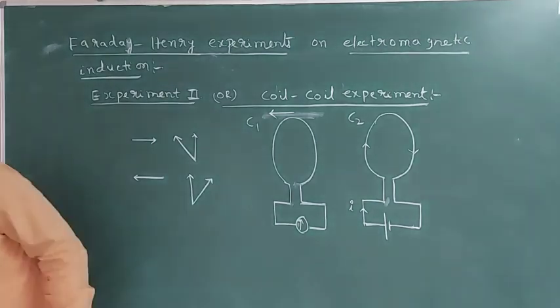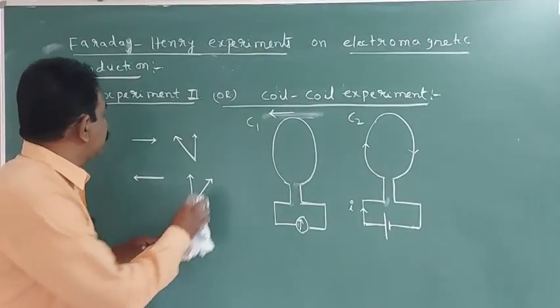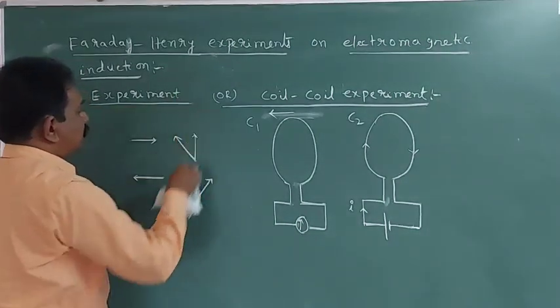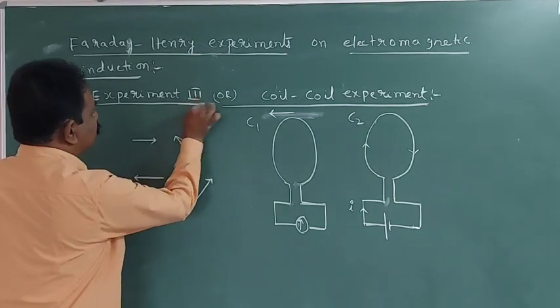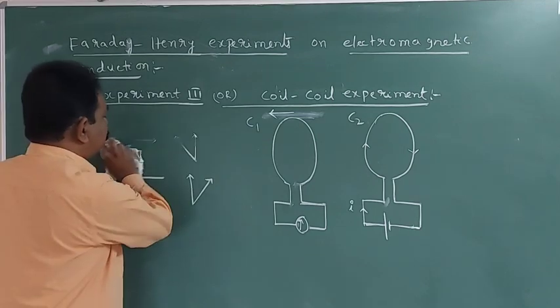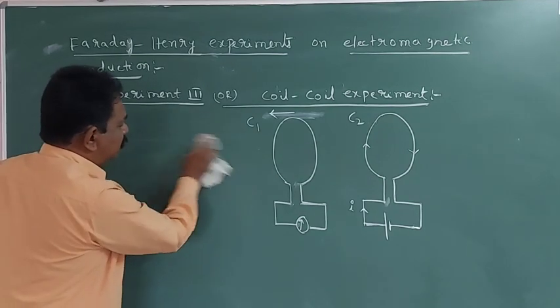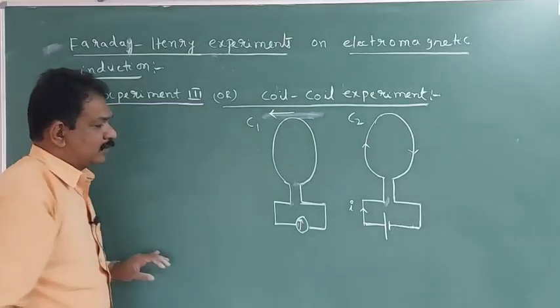Next, they did the third experiment, experiment 3. This is also a coil experiment. They used 2 coils.